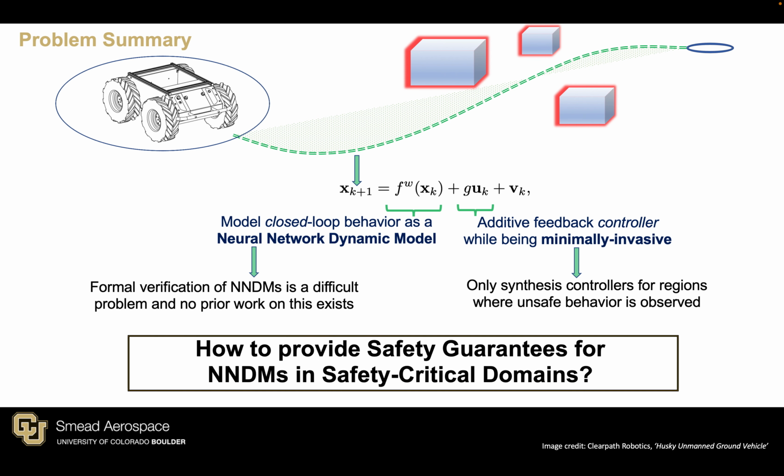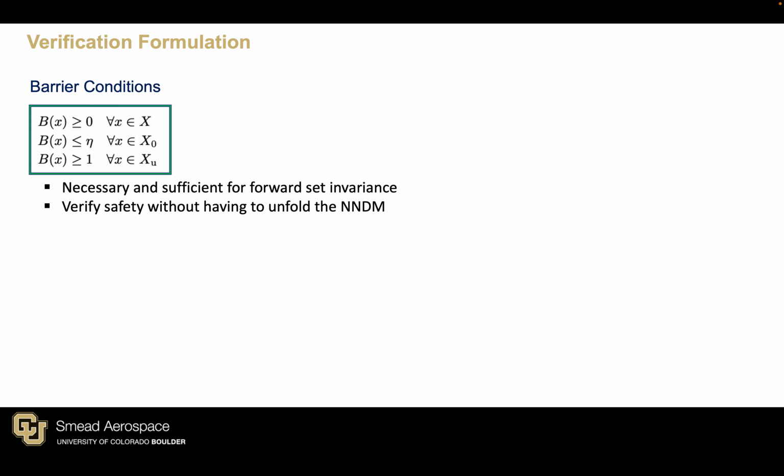Overall, this paper answers the following research question: how to provide safety guarantees for neural network dynamic models in safety-critical domains. Our method for the assessment of safety is based on stochastic barrier functions, which has two main advantages. They provide necessary and sufficient conditions for forward set invariants, and they allow us to verify safety without having to unfold the system. A function is called a barrier if it satisfies four conditions.